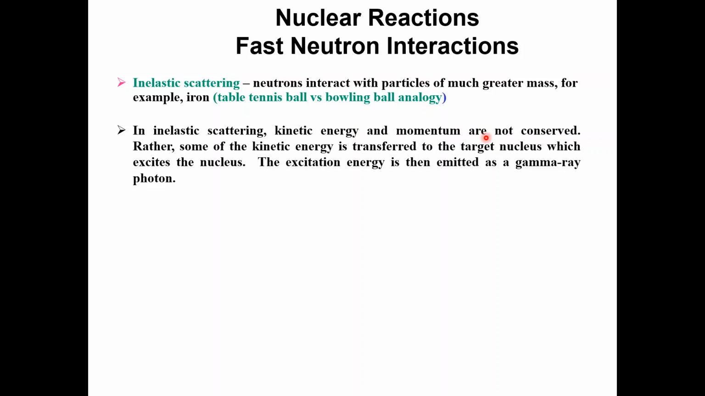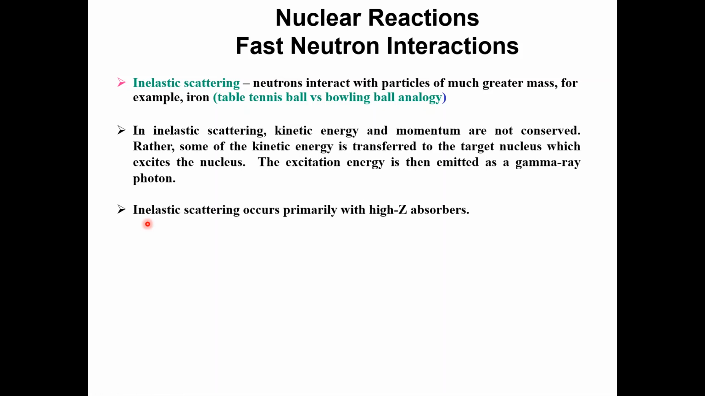I mean, this is a well-known fact. All the physicists are well aware of this fact. So what actually happened? Some of the kinetic energy is transferred to the target nucleus, which excites the nucleus. The excitation energy is then emitted as gamma rays, photons. So that's what's happening in inelastic scattering.